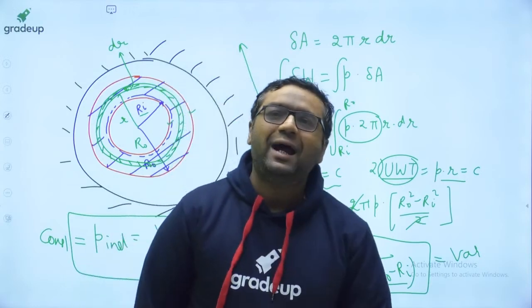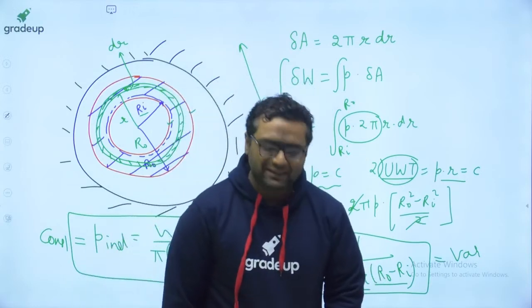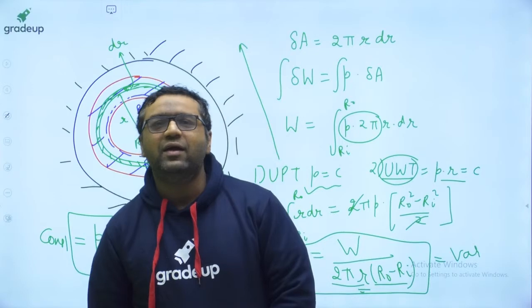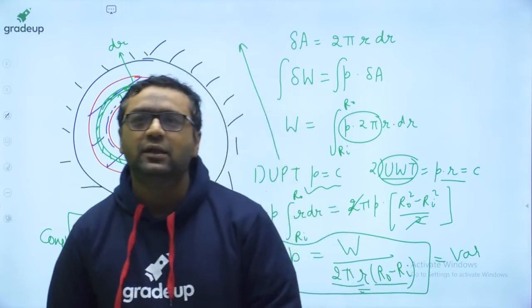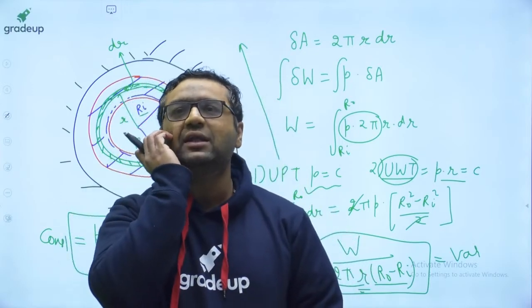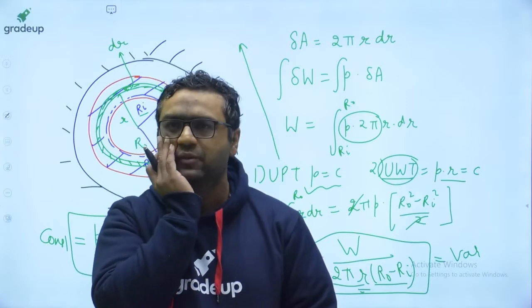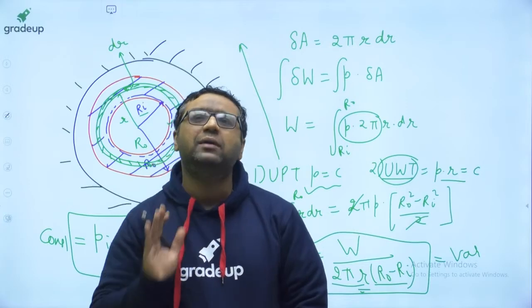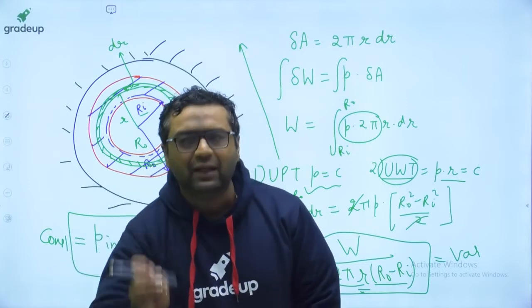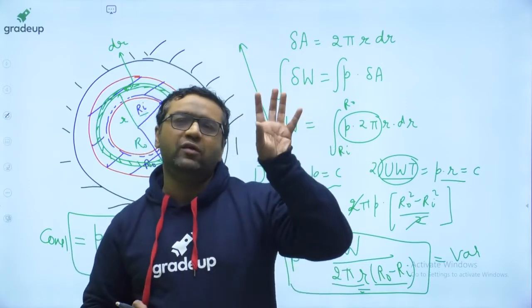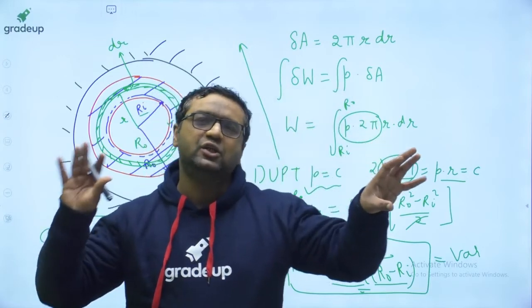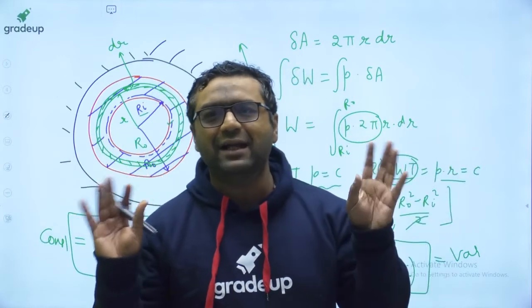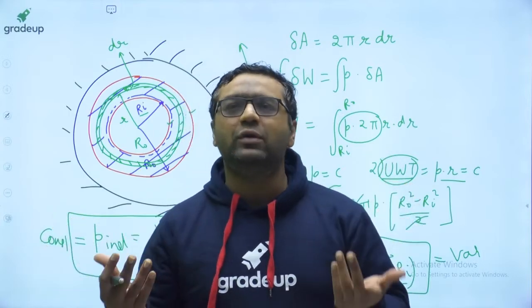Okay, nice. So, guys, as I said already, when we are discussing these kind of things, a very good question is coming, sir. If nothing is mentioned, which theory should be used? I will be discussing it later on, but right now, if you want a hint, for bearing you will be going with UPT, and for clutches you will be going with UWT. That is the case if you need to decide it.